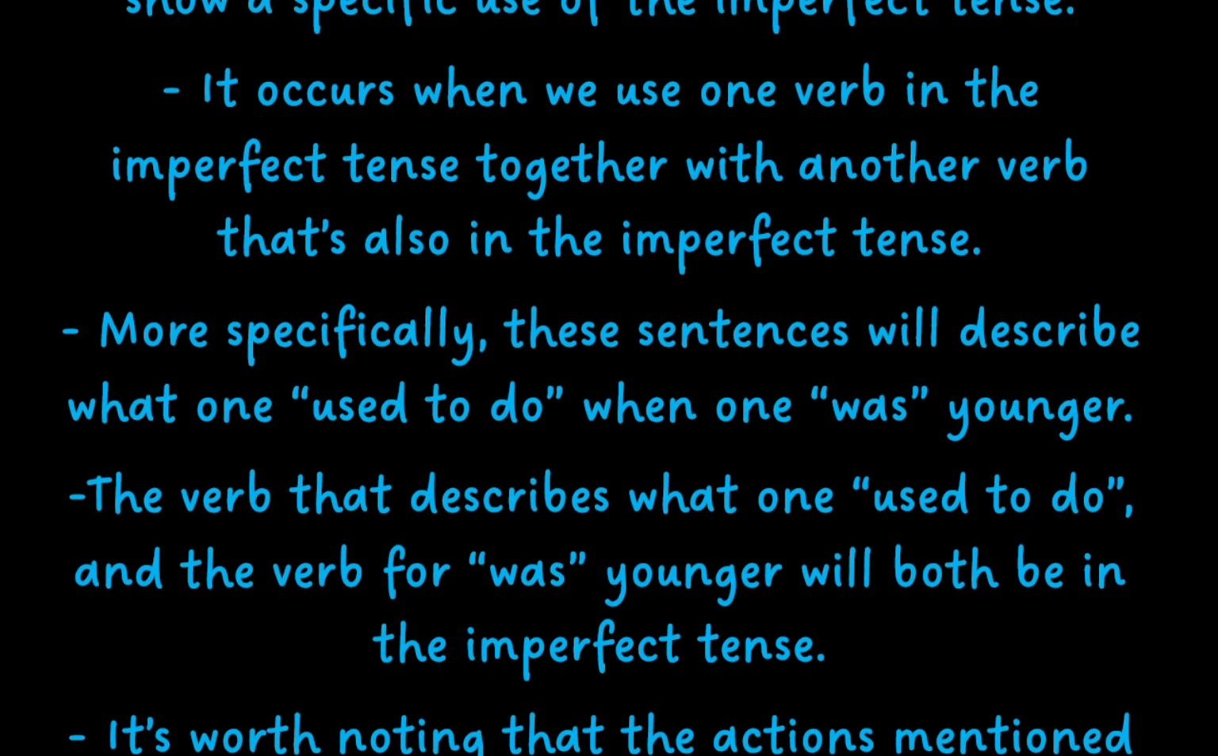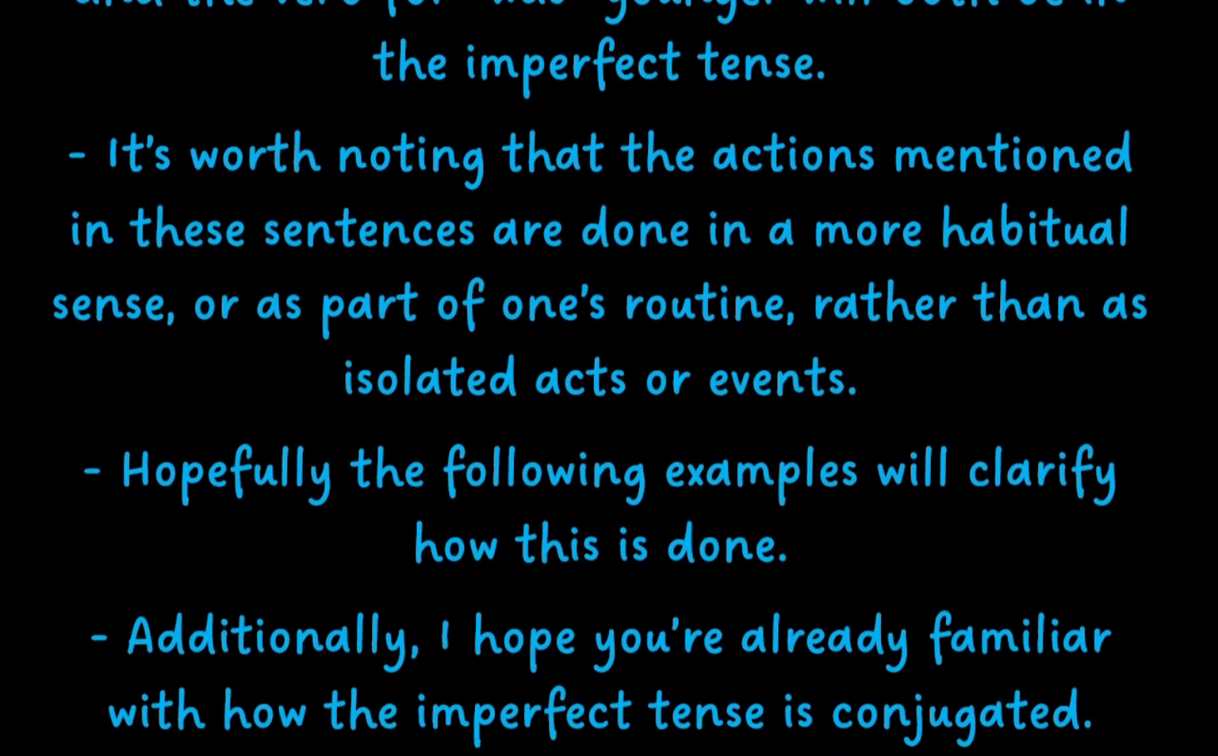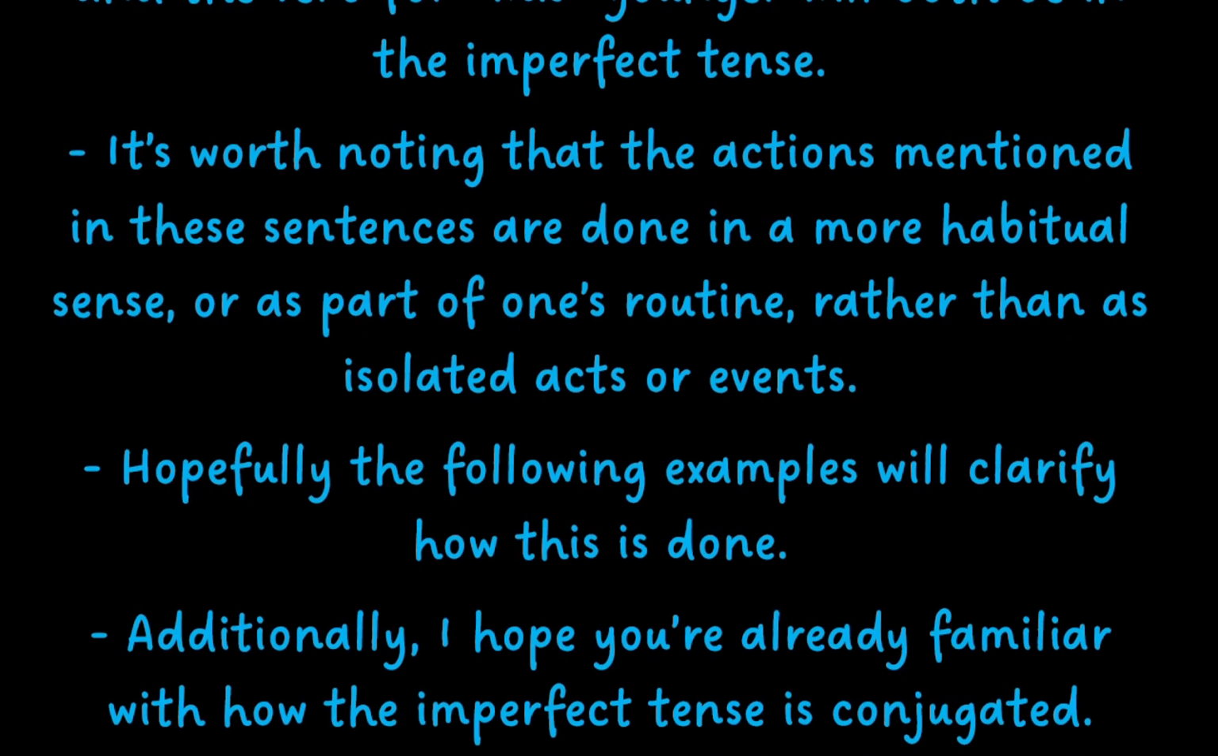More specifically, these sentences will describe what one used to do when one was younger. The verb that describes what one used to do and the verb for was younger will both be in the imperfect tense. It's worth noting that the actions mentioned in these sentences are done in a more habitual sense or as part of one's routine. This is in contrast to things that are done as isolated acts or things that are isolated events. Hopefully the following examples will clarify how this is done.